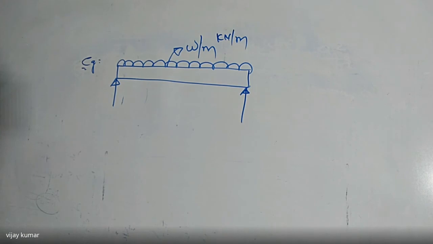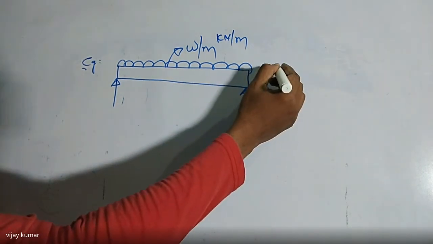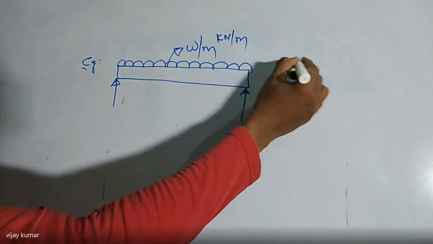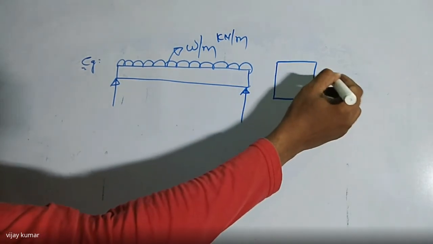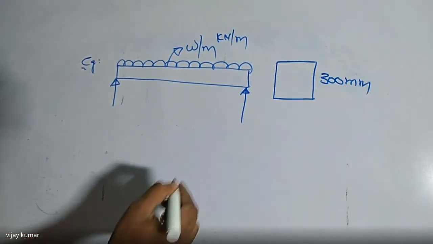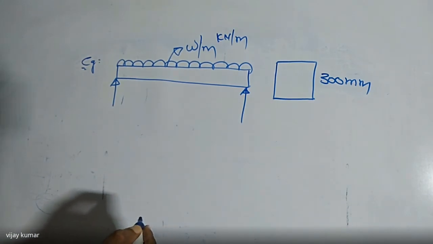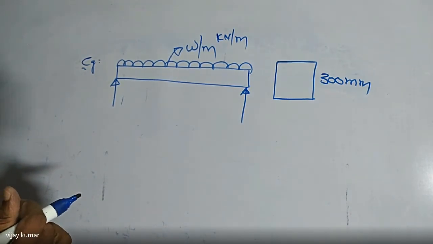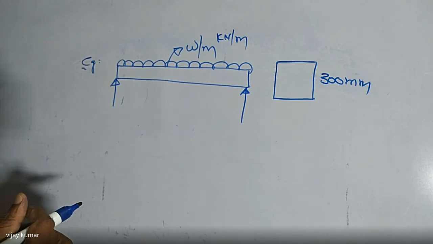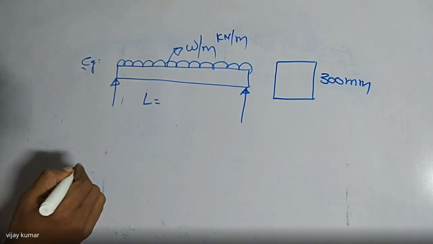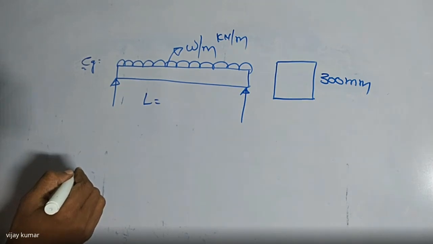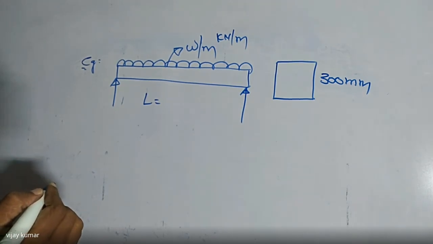Right. So this is the cross section of the beam. The beam cross section is given in the form of a rectangle. The height is given, that is 300 mm, and the width is given. The span length is also given, which is 4 meters.